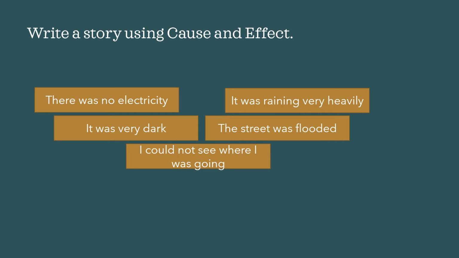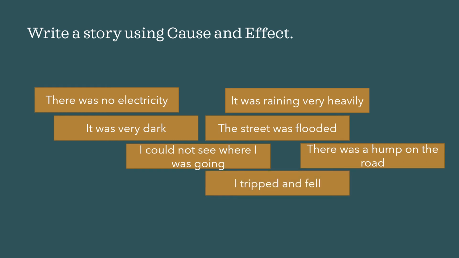I could not see where I was going. So this is the effect. And what is the cause? It was very dark and the street was flooded. There was a hump on the road. I tripped and fell. So why did I trip and fall? Because I could not see where I was going and there was a hump on the road. I tripped and fell. So the effect is I tripped and fell and the cause is I could not see where I was going and there was a hump on the road.